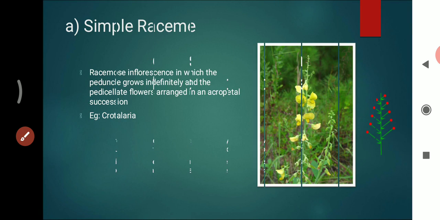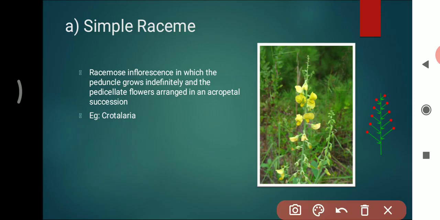Let's see the types of racemose inflorescence. The first type of inflorescence is the simple type of inflorescence. As we said earlier, the racemose type of inflorescence is one in which the peduncle grows indefinitely and the pedicellate flowers are arranged in an acropetal manner, acropetal succession. The example of simple racemose type of inflorescence is Crotalaria.